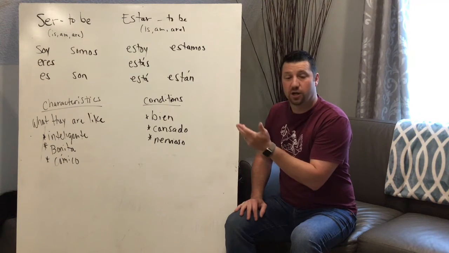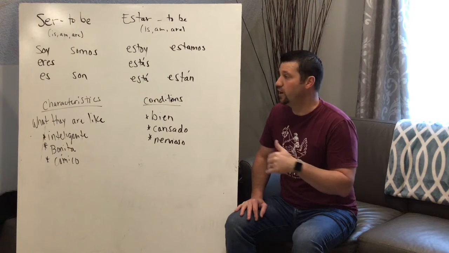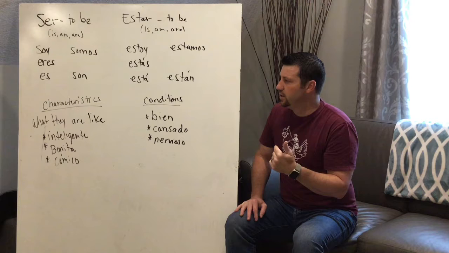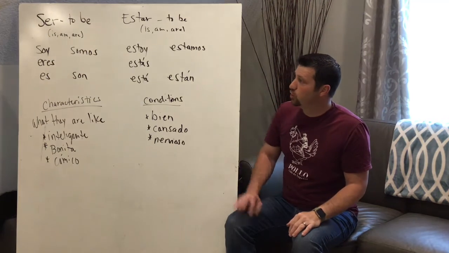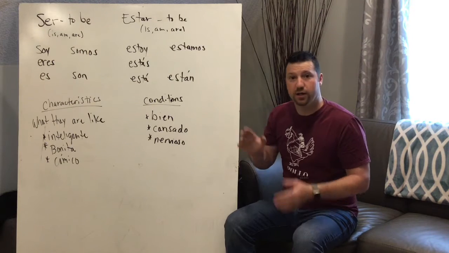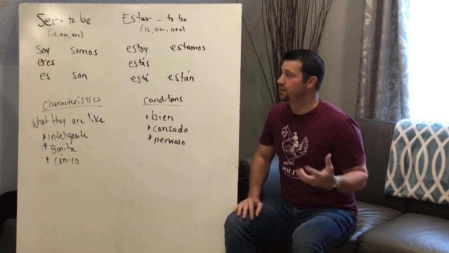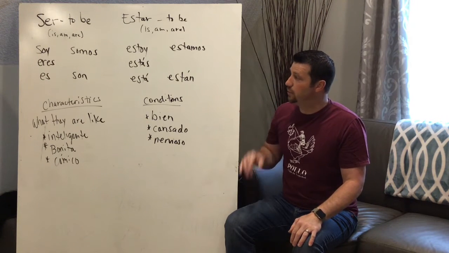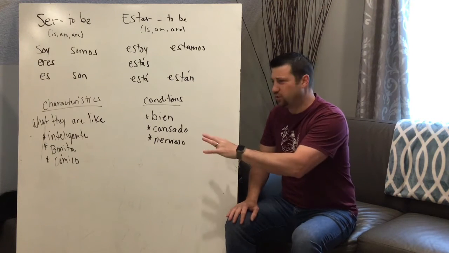Where you're from and the color of your hair. Where you're from is origin. Color of your hair, that's characteristics. If you're blonde, brunette, then you use the verb ser. Okay? Quick review. Yo soy, tú eres, él es, nosotros somos, ellos son. That is the verb ser. Estar: estoy, estás, está, estamos, están. Okay? And again, we focus on characteristics and conditions.